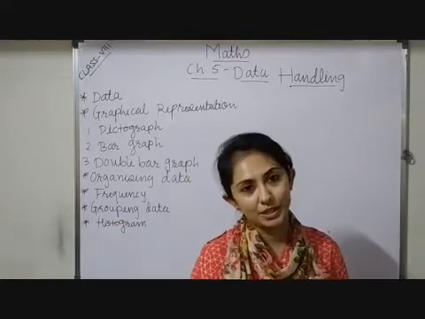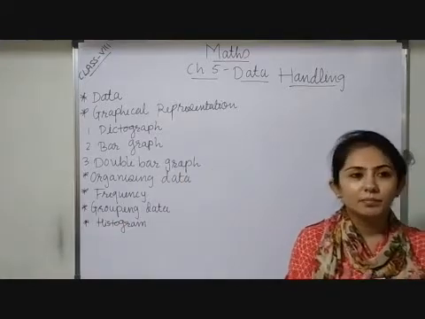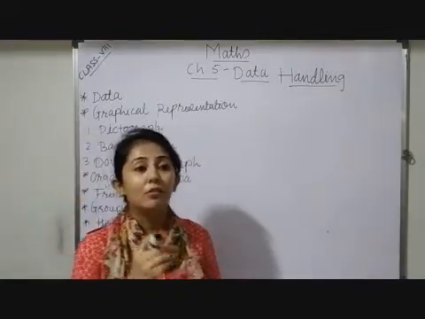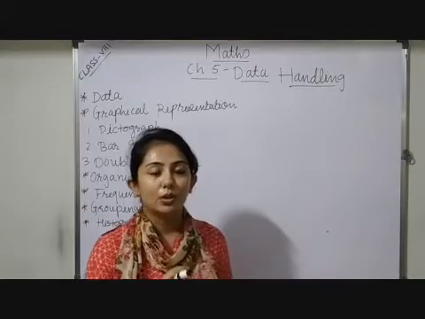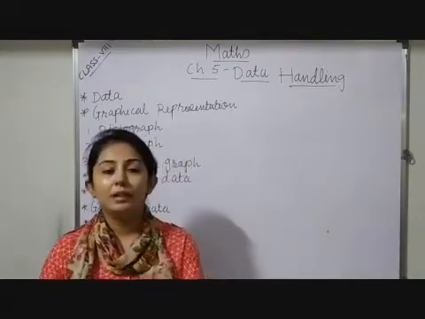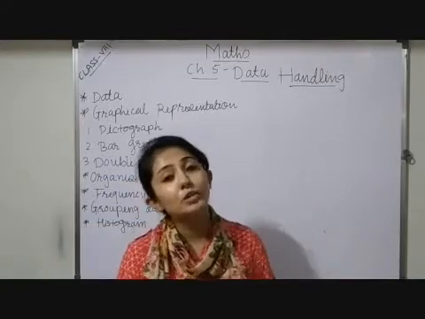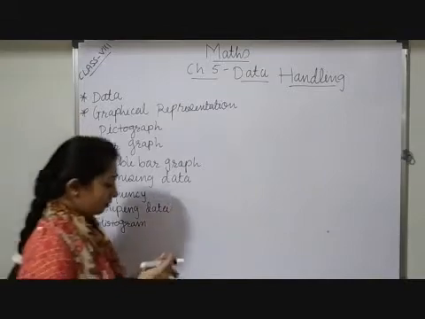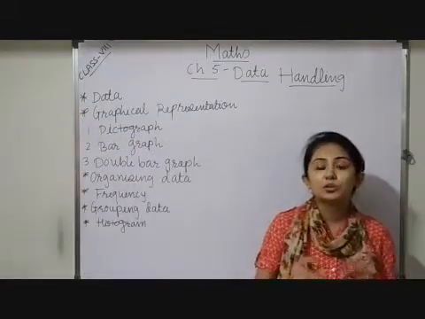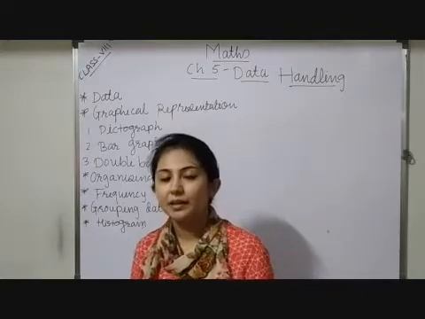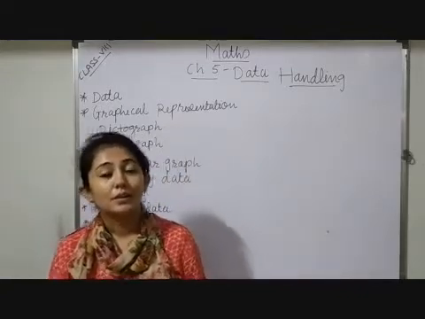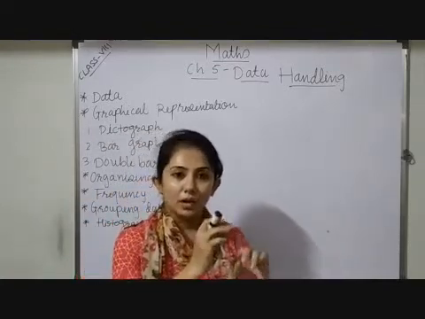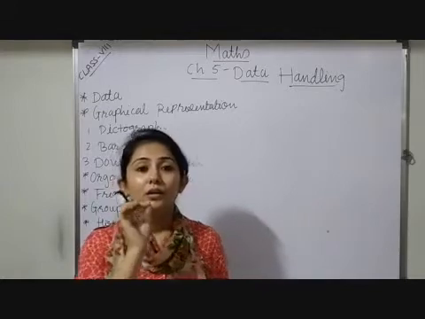Now all this information sometimes we are getting from newspaper, from television, or sometimes for our particular use, for a specific purpose, we are collecting that information. That information is known as data. While we are collecting that information, it is always in an unorganized manner. Information in an unorganized manner is known as unorganized data or raw data.